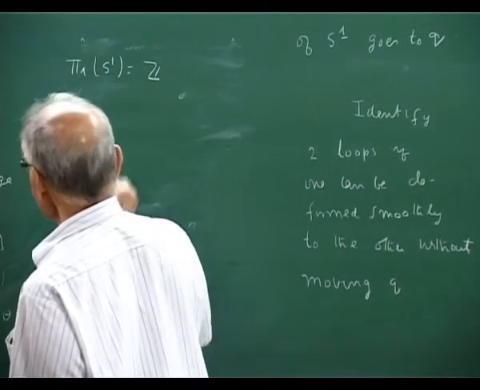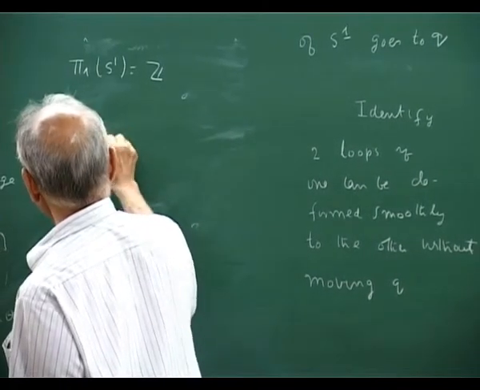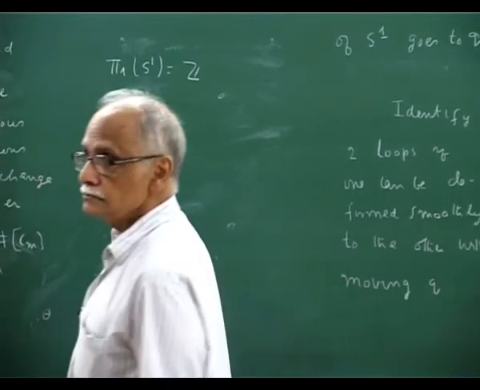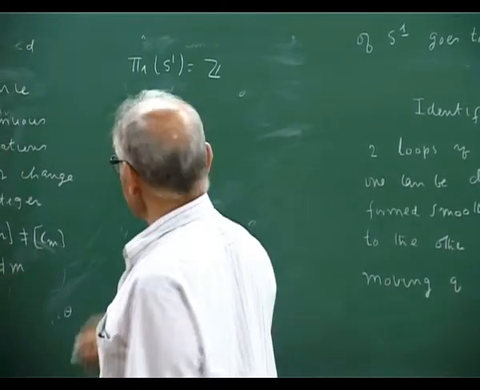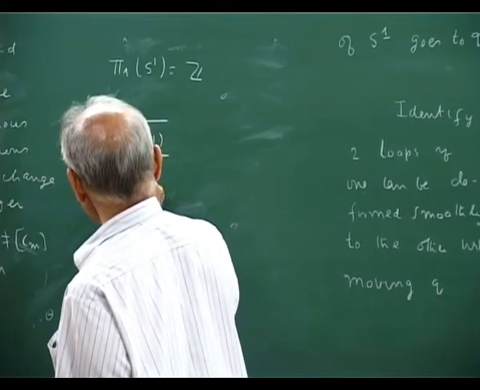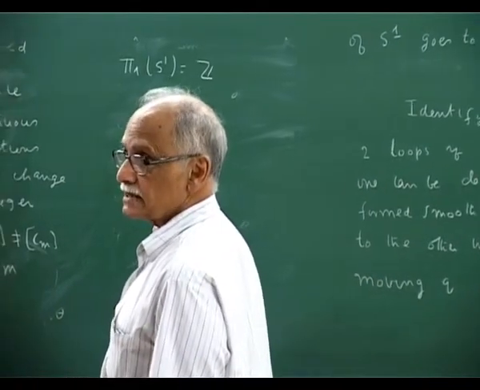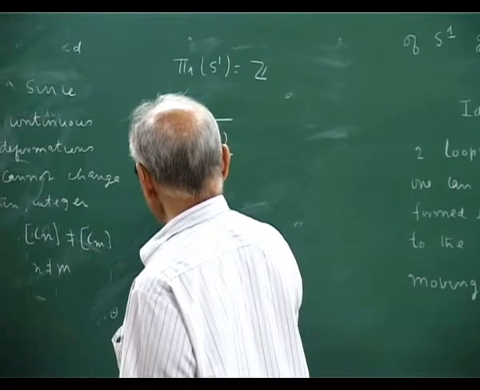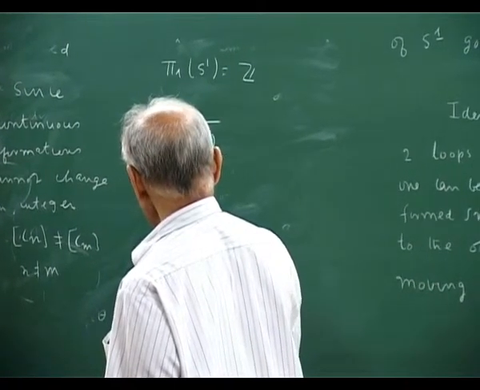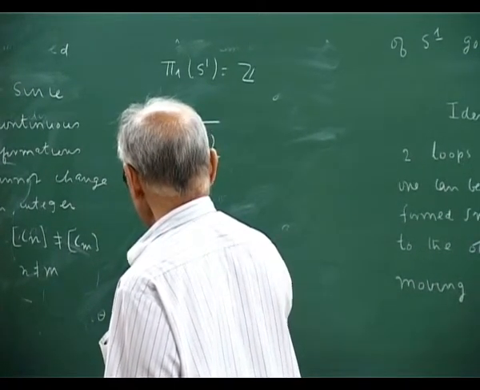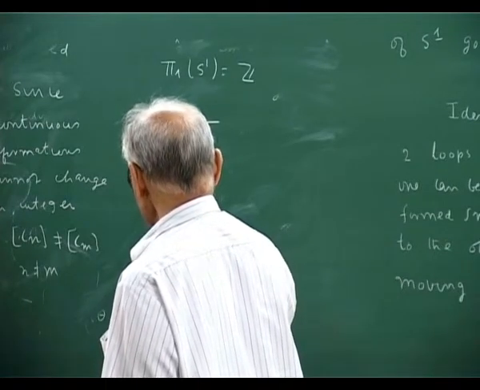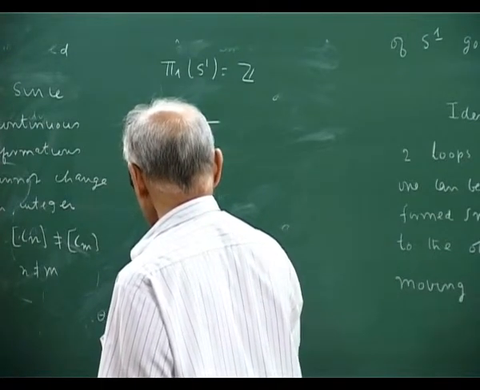Now let me ask, what is the universal covering group? This space here is a real line. This is your fibrous space. Then the projection map R to U1 is, some point here x goes to exponential ix.